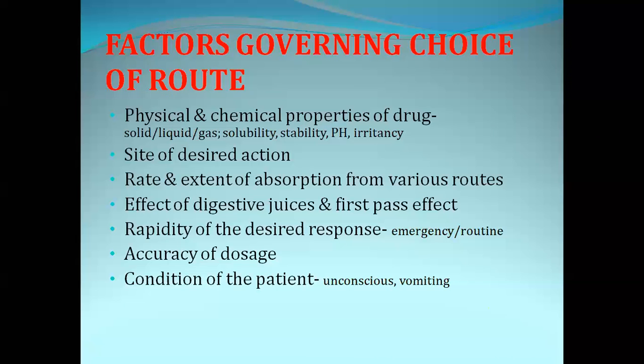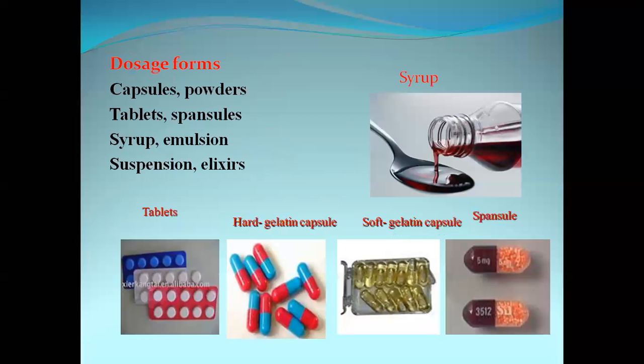No, because he is already vomiting and the drug may not be absorbed properly. So depending upon the patient's condition also, we'll choose the route of drug administration. These are the various factors which help in choosing the route of drug administration.